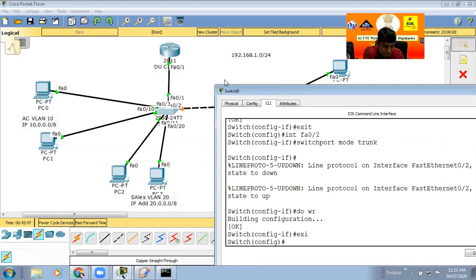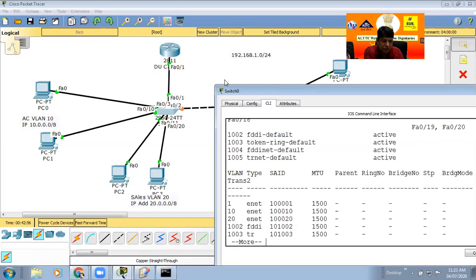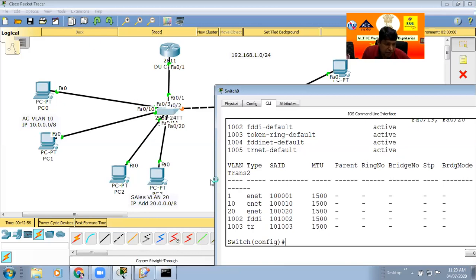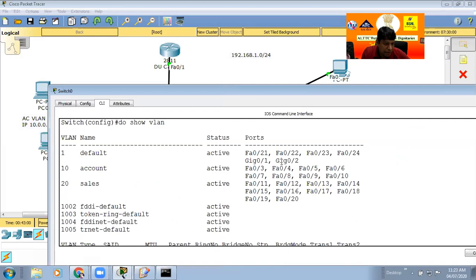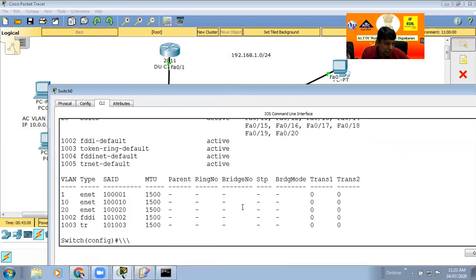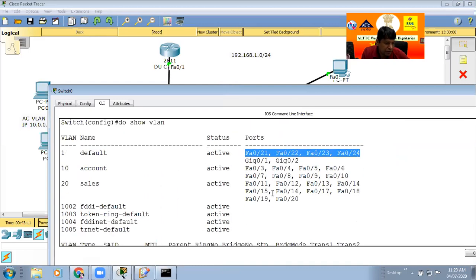Again, if I check do show vlan, in this case you can see ports 1 and 2 are removed from this location. Ports 1 and 2 no longer belong to any VLAN category. By default they are trunk.